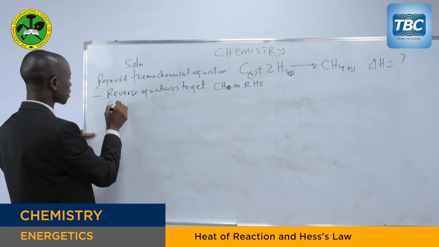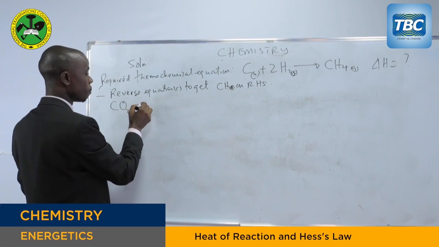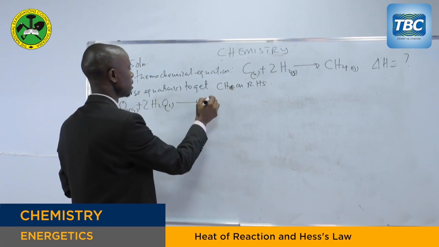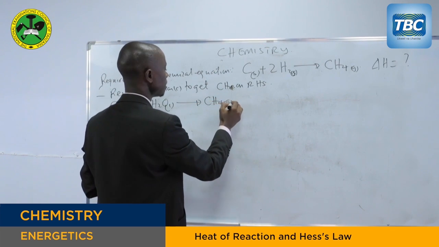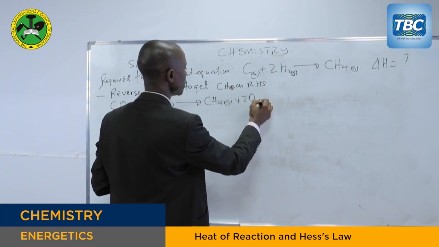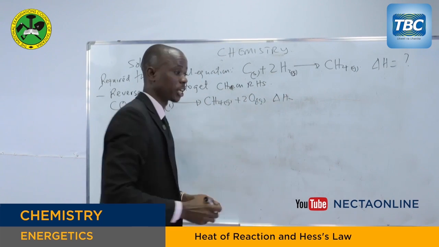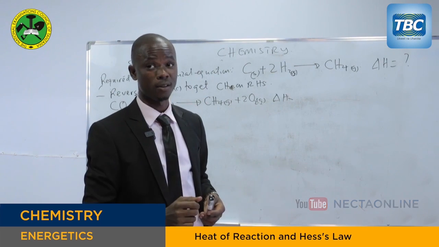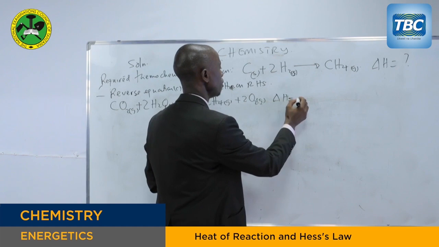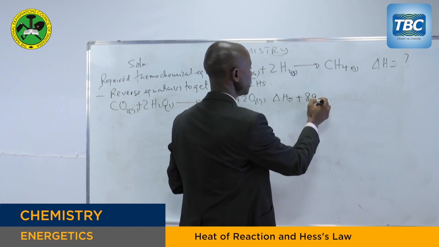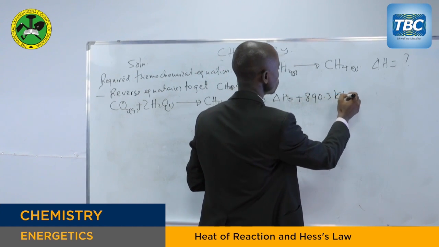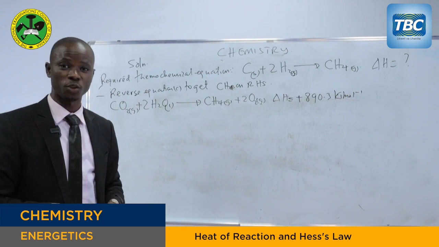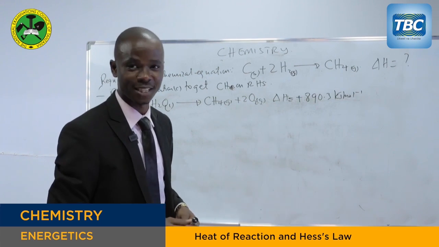So here we are going to get carbon dioxide plus 2 moles of water liquid to get methane gas and 2 moles of oxygen gas. The enthalpy change for this reaction will also change sign, as I told you, Laplace's law, I'm sure that you remember. So here it will be positive 890.3 kilojoules per mole. That is number 1. So it is very interesting. I'm sure that you're following, my dear students.